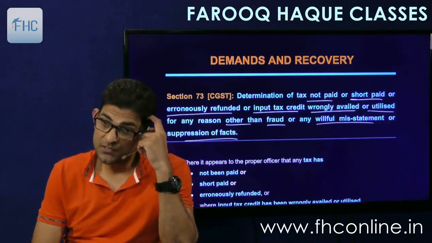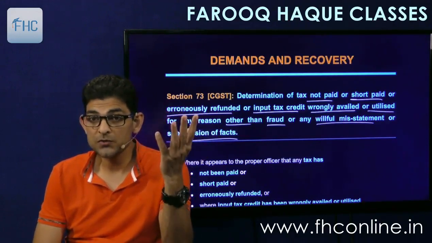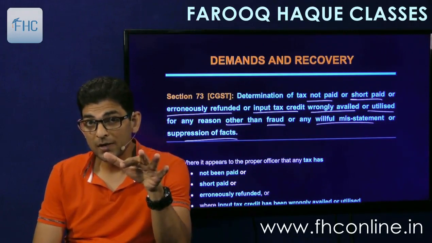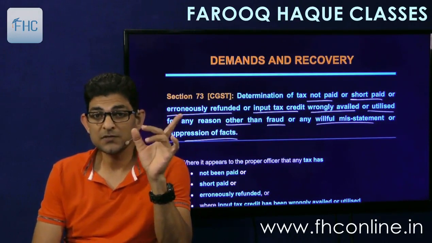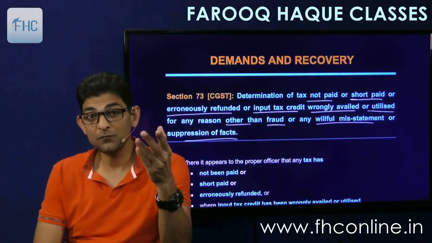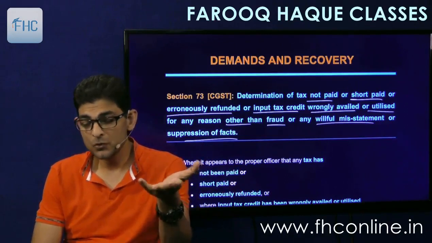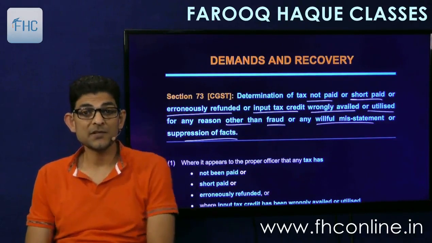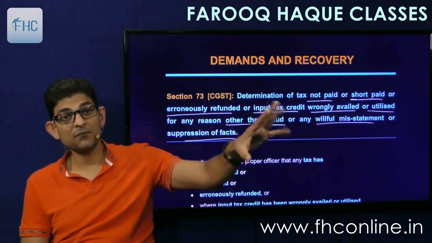So this section deals with non-payment of tax or short payment of tax or erroneous refund or input tax credit wrongly taken or utilized by error or omission. Therefore, it is given as any reason other than fraud. So other than fraud is normal mistake, error or omission. Normal mistakes are called error or omission cases. So they are dealt with by section 73, and fraud cases will be taken by 74.